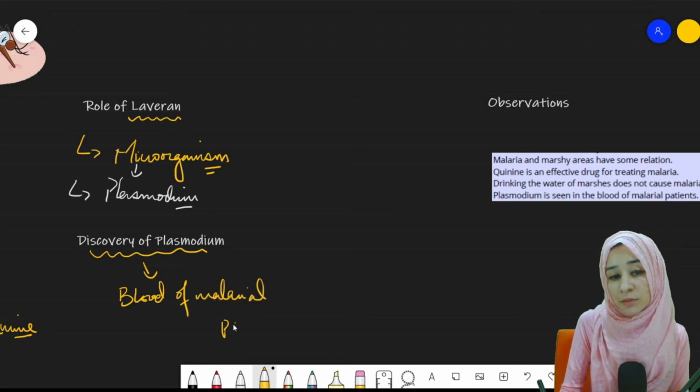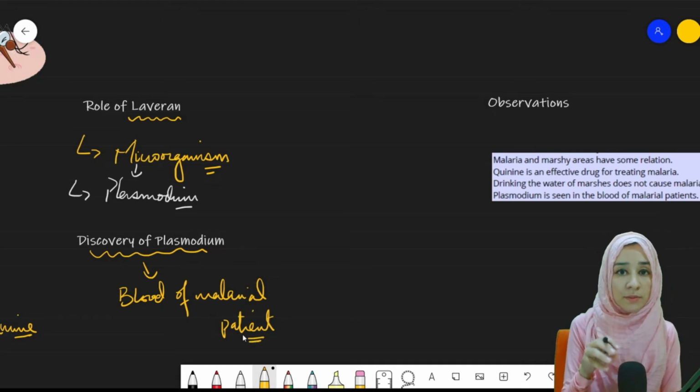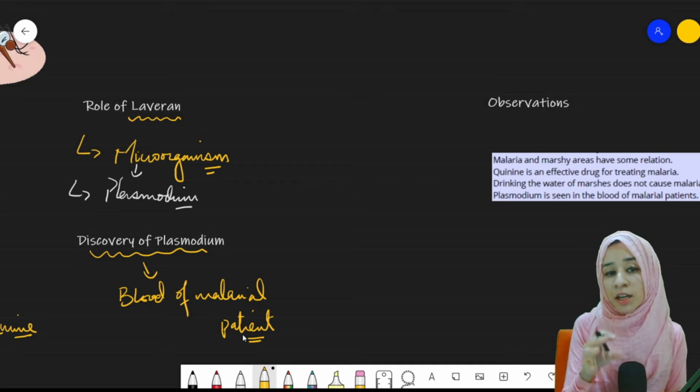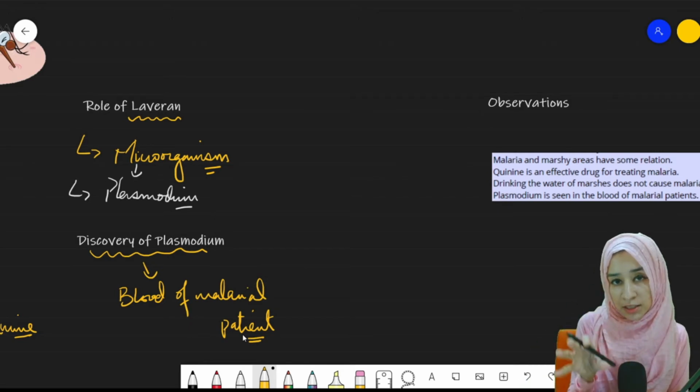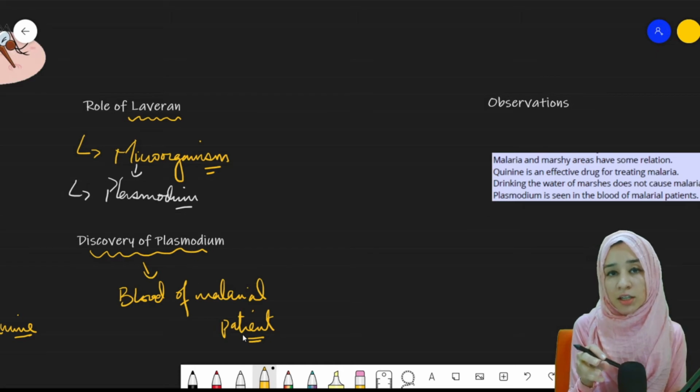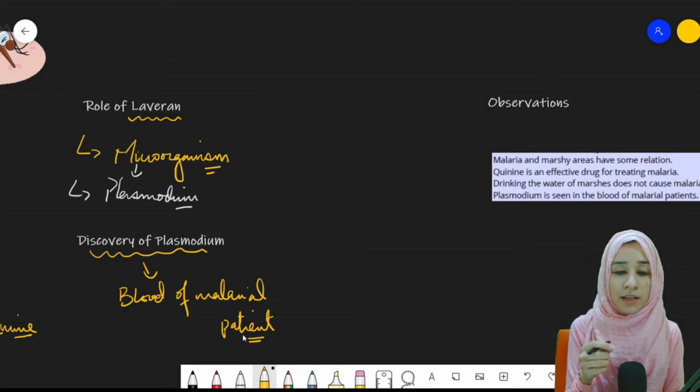When they examined the blood, they found a microorganism present within it. So they got the idea that Plasmodium is the cause of malaria. This was the identification of the biological problem, which was the first step in the biological method.